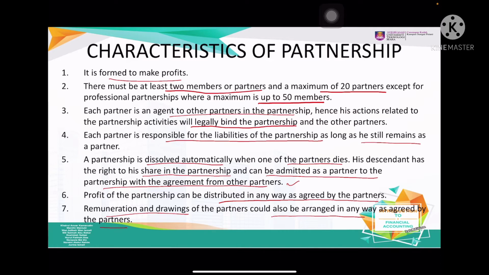So here, remuneration and drawing means that if they would like to pay salary, or any drawings taken by the partner, they would like to have something in the agreement, they also can.